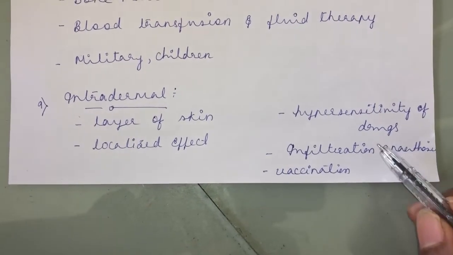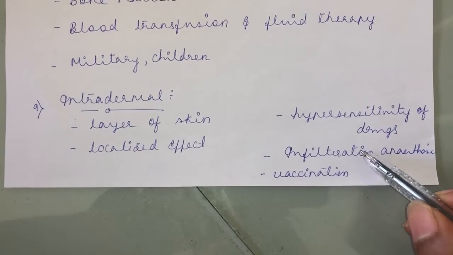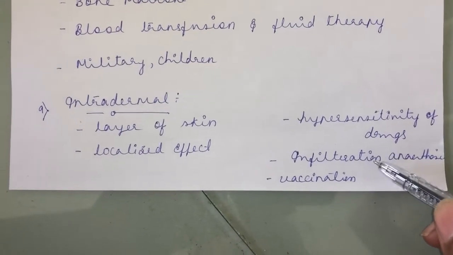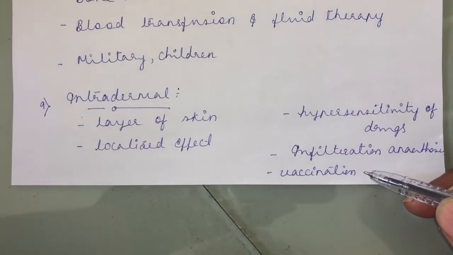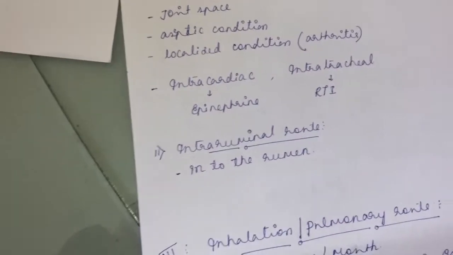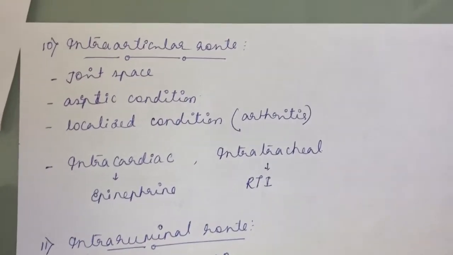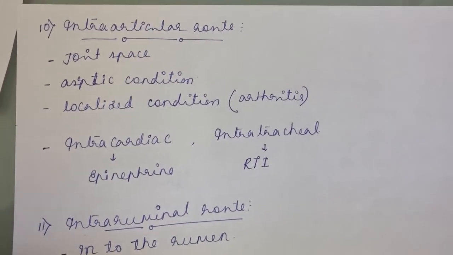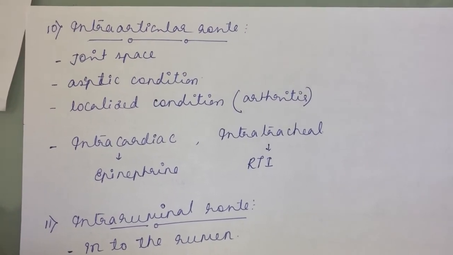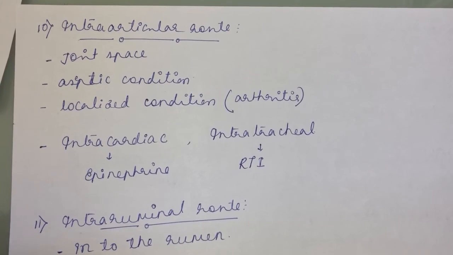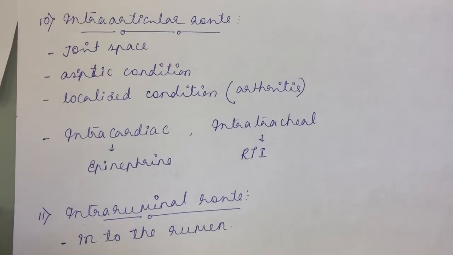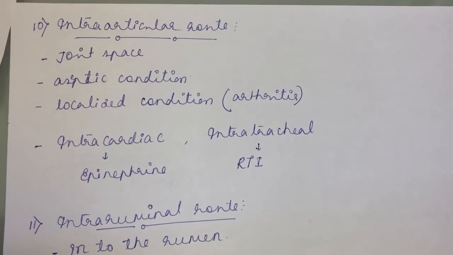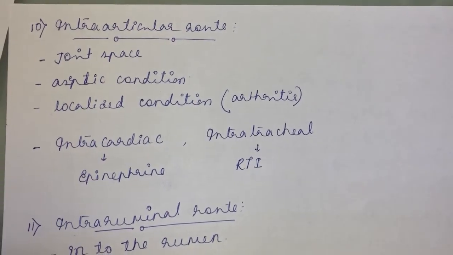And for infiltration anesthesia, I told you about infiltration anesthesia, the drug will be given by the intradermal route or to the subcutaneous tissue. And certain vaccines are given through the intradermal route. The BCG vaccine is given through the intradermal route. Then the intra-articular route, which is injecting the drug into the joint space. The only thing to consider in the intra-articular route is that you should maintain aseptic conditions, and it also produces a localized effect. For example, arthritis. If there is inflammation of a joint, we generally prefer giving a drug through the intra-articular route.